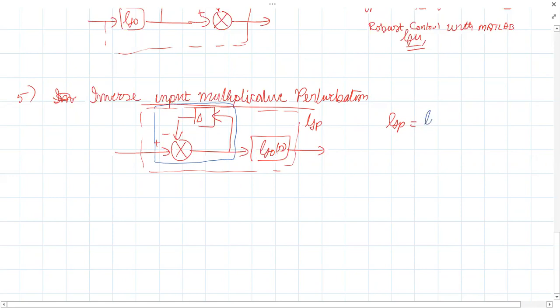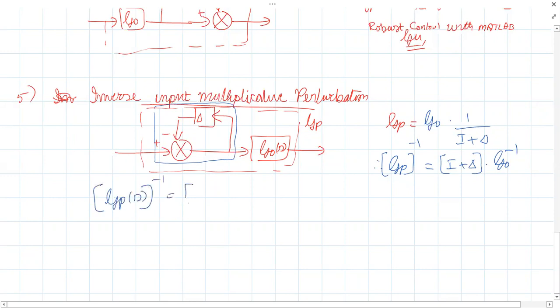So I can write this as G naught into 1 by I plus delta. What will be the inverse of this? GP inverse. You will get I plus delta into G naught inverse. So this is the representation: GP of S inverse will be I plus delta of S into G naught of S inverse.